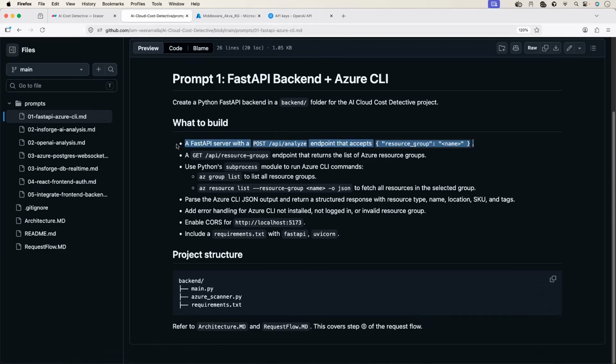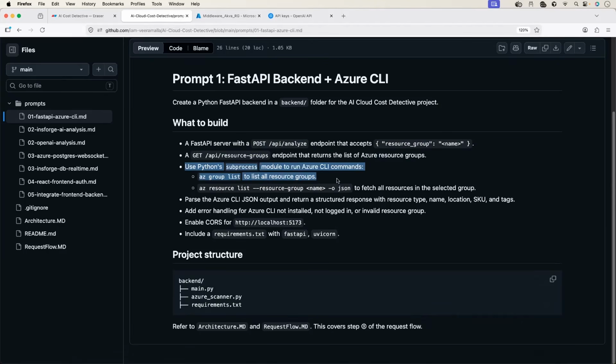The Python backend should basically accept a resource group as input. The user will provide this information from the front end. Then I said a GET /api/resource-groups endpoint that returns a list of Azure resource groups. Okay, this is fine. Then use the Python subprocess module to run Azure CLI commands. You understood why I wrote this here in the prompt? Because we want to use Azure CLI.